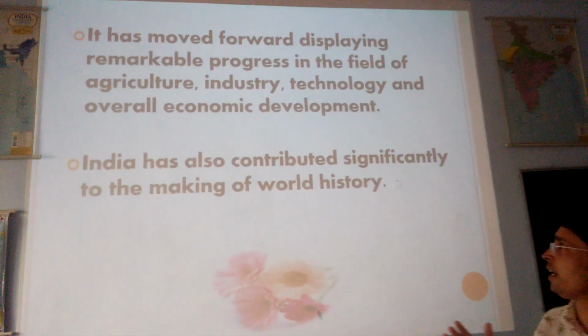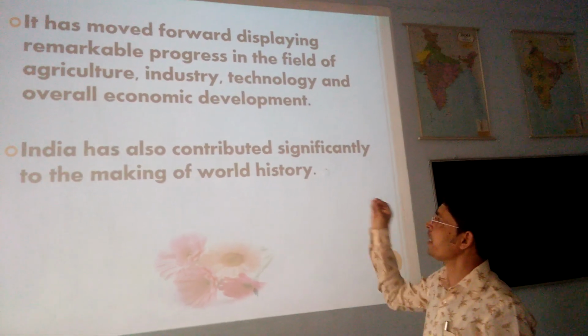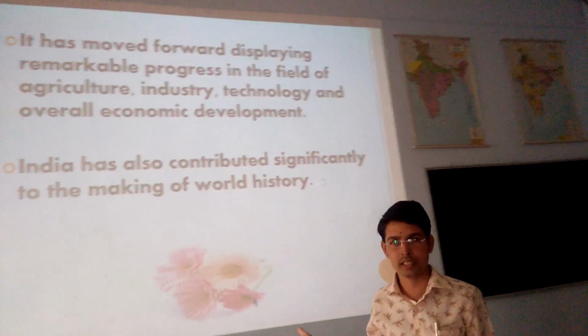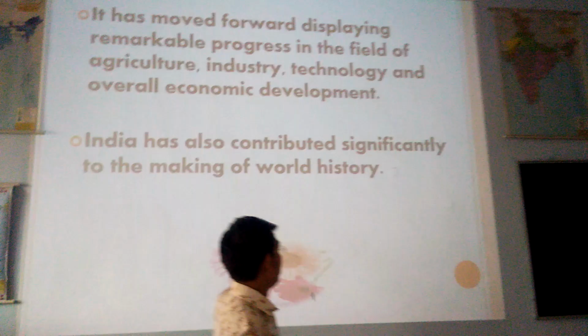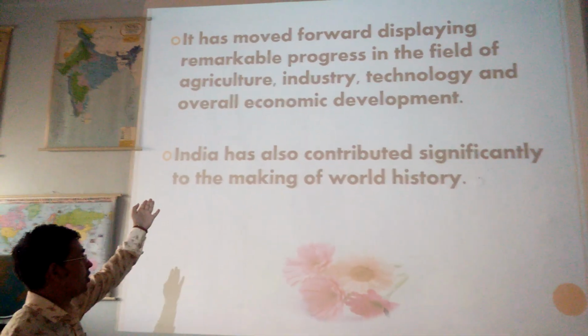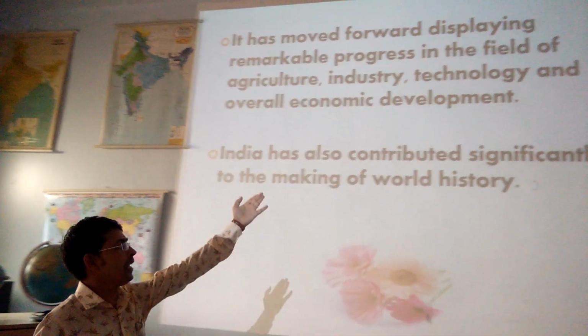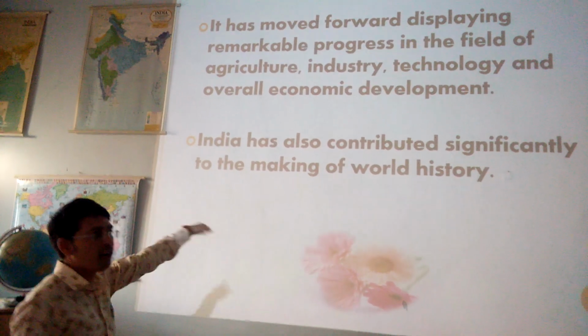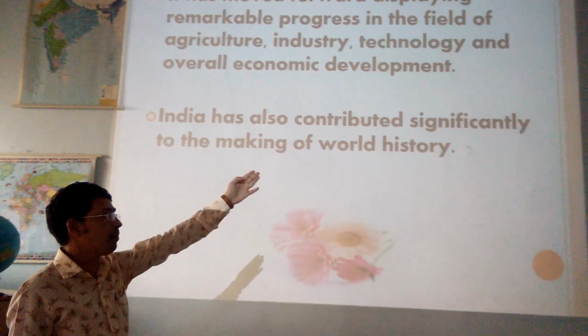Moving further, we will see that India has achieved remarkable progress in many fields. For example, we have a few points here: agriculture, industry, technology, and overall economic development.